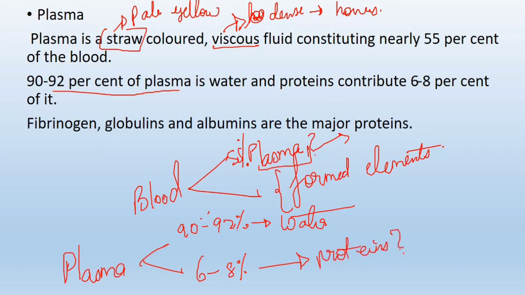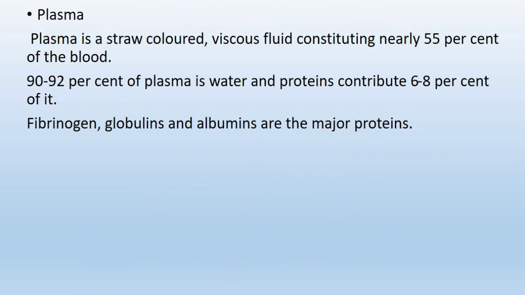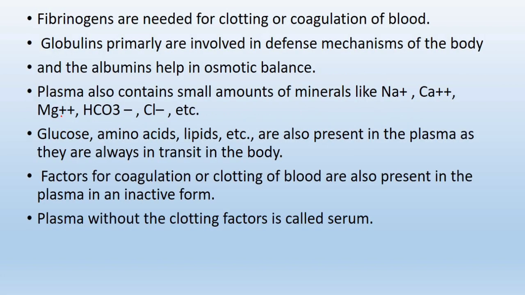Now what are these proteins that are present in the plasma? The major proteins present in the plasma are fibrinogen, globulins and albumins. Let's study these proteins.